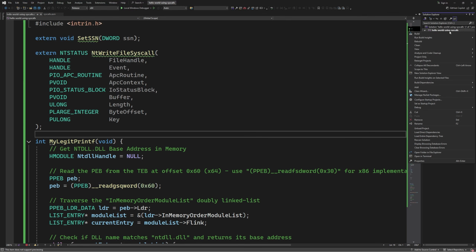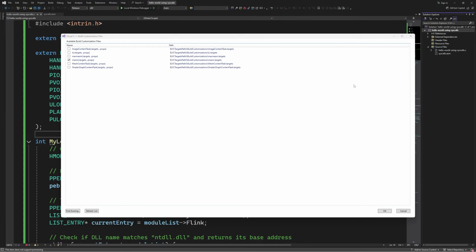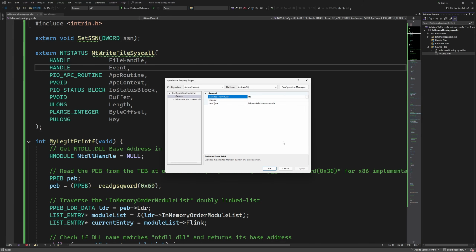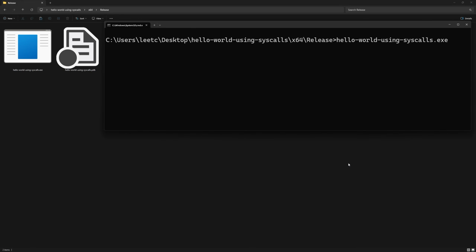Now, before you compile, if you're using Visual Studio, in the solution's build customization, make sure the MASM assembler is checked, and the assembly file is not excluded from the build, and also the item type is set to Microsoft Macro Assembler. Now we can finally compile and build the solution. Once the build is complete, we can run the executable to get back our hello world message.